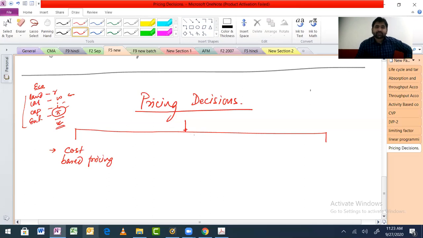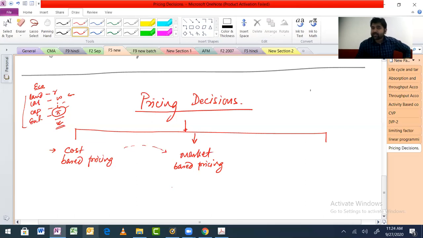Price in the market. Very good. Market based pricing. If you want to sell your product in the old market where people already know what it is, then you ignore the cost. Ignore the cost means you do the calculation, you see the number, and then you keep it. You don't take the decision on the basis of cost. You directly move into this one. You look at your competitors, you read the market, and accordingly you decide.